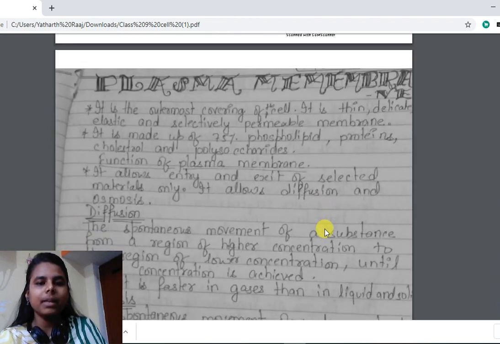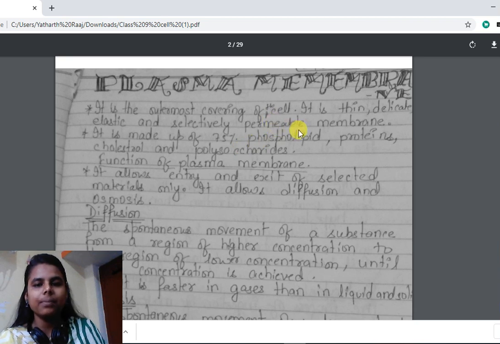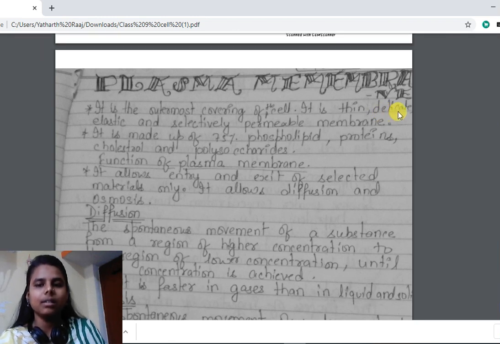So plasma membrane is the outermost covering of the cell. It is thin, delicate, elastic and selectively permeable membrane. It is thin, very thin, delicate means very weak, as if we touch and it will break.